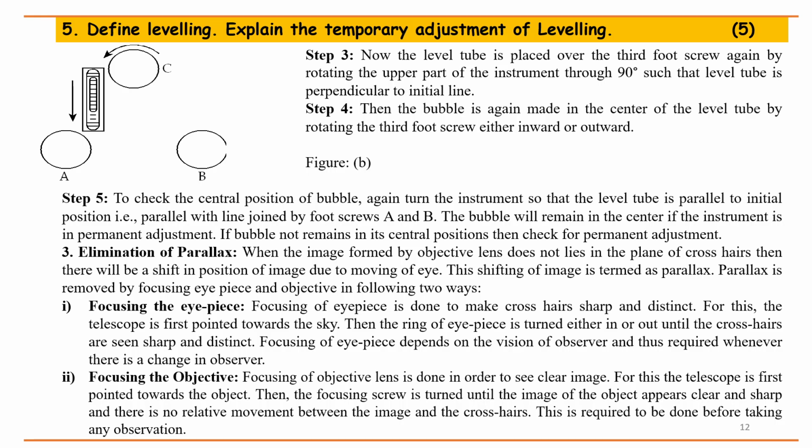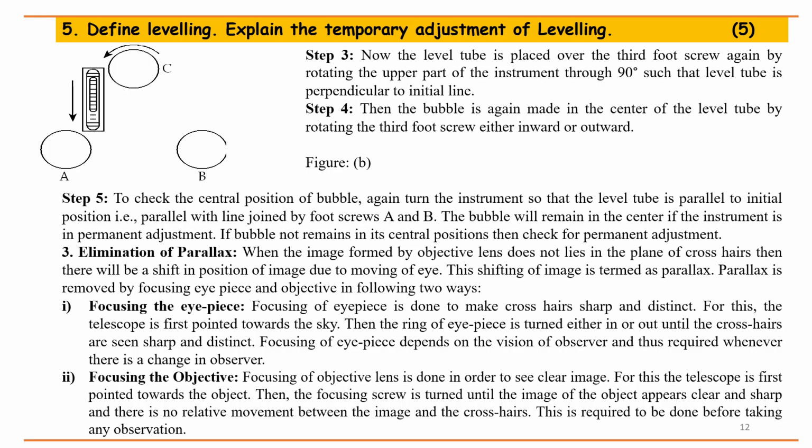Figure B. Step 5. To check the central position of the bubble, again turn the instrument so that the level tube is parallel to the initial position, that is, parallel with the line joining foot screws A and B. The bubble will remain in the center if the instrument is in permanent adjustment. If the bubble does not remain in its central position, then check for permanent adjustment.